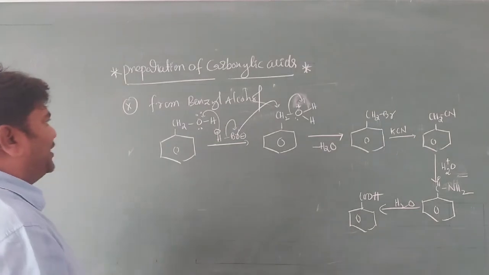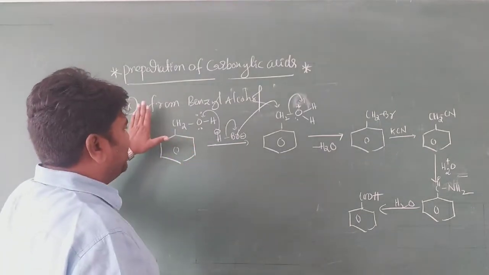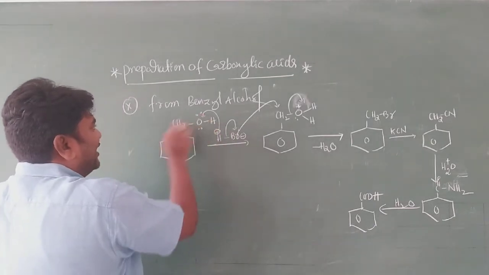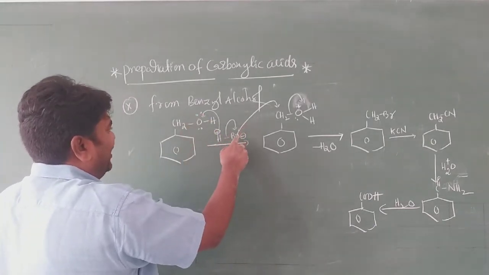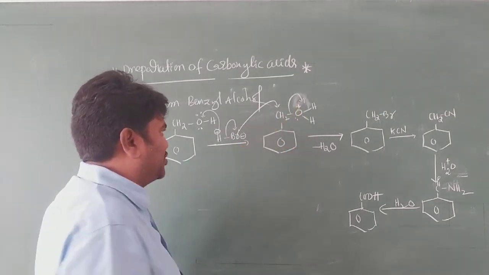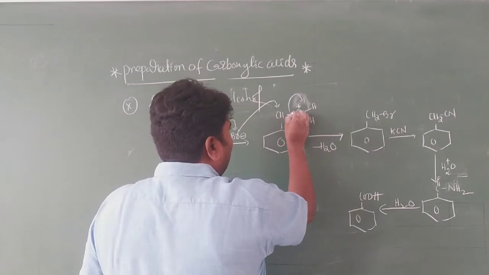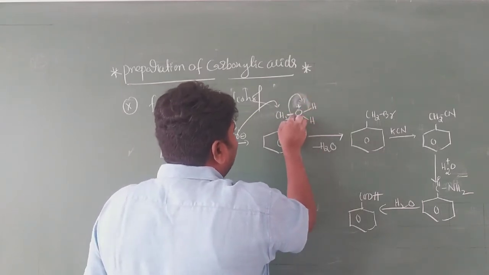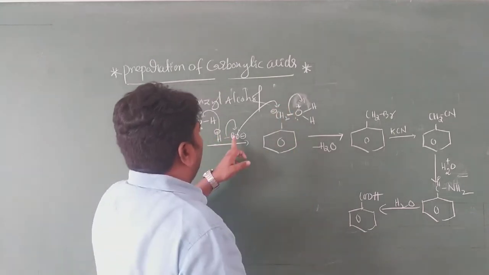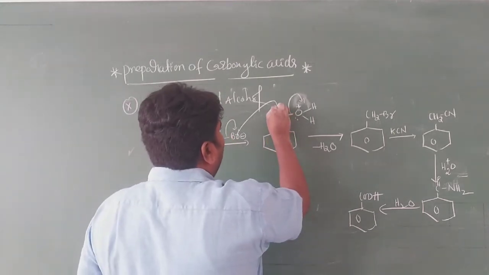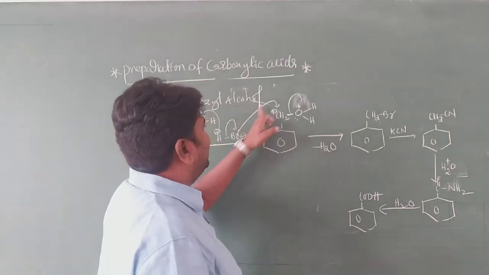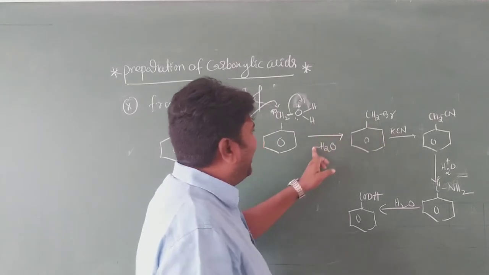Once again my dear students, from benzyl alcohol. This is benzyl alcohol, H plus and Br minus. H plus attacking here only, and Br minus is this one, to form this one. Oxygen acquires a positive charge. Then these two electrons are shifting here. After then it acquires a negative charge. So bromine, sorry, carbon acquires positive charge because it lost electrons. Br minus attacking here only to form this one, minus H2O.